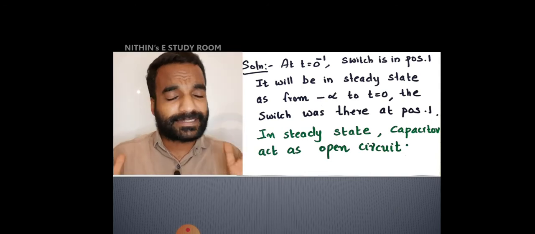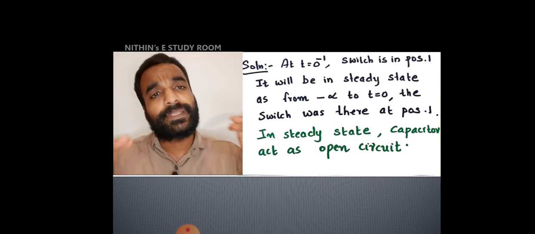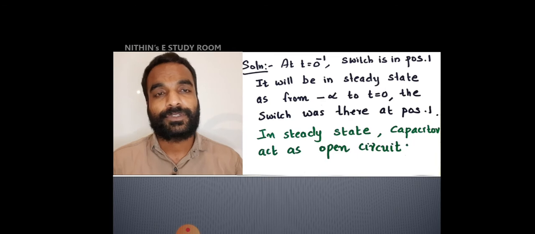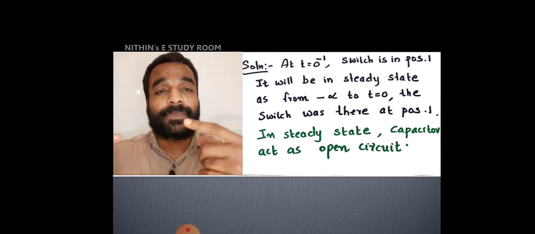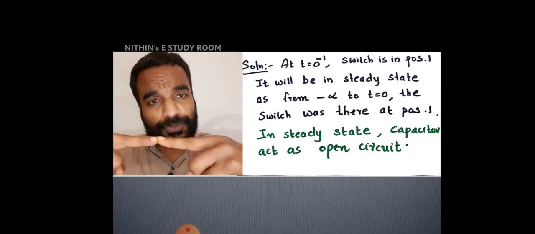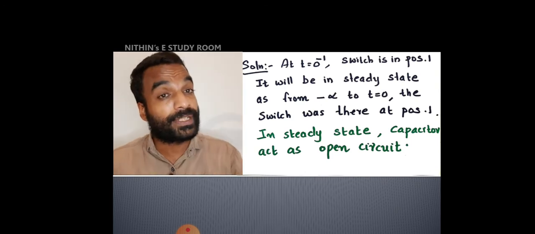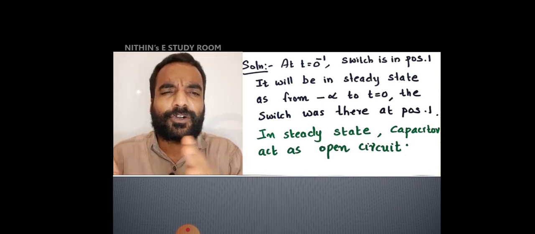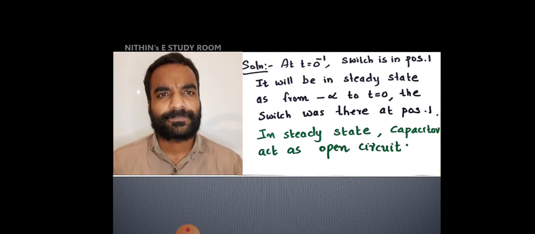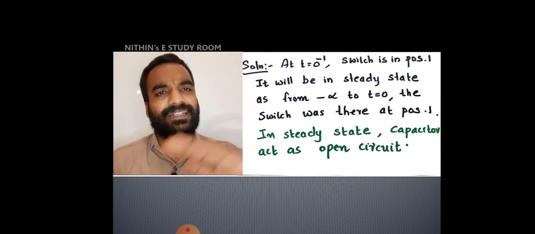Anyhow, it is sure that a steady state is obtained in position 1, because at some negative infinity we may have connected that switch to position 1. At that instant some transient may happen, and it will die out within 4 or 5 time constants. Then after that it will attain a steady state.